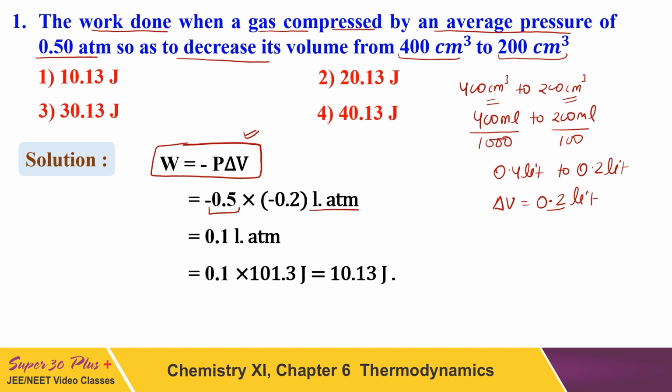The answer will be in liter atm, so it will be 0.1 liter atm. In order to convert this into joule, we multiply by 101.3, and the final answer will be 10.13 joule, which is the first answer. So first is the right answer of this question.